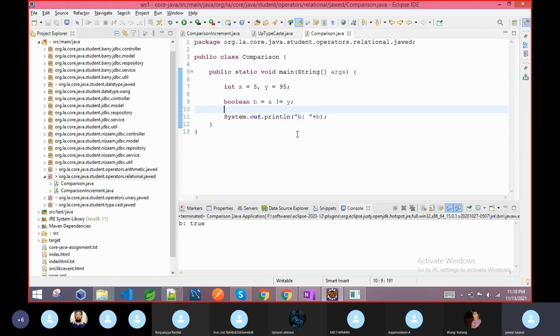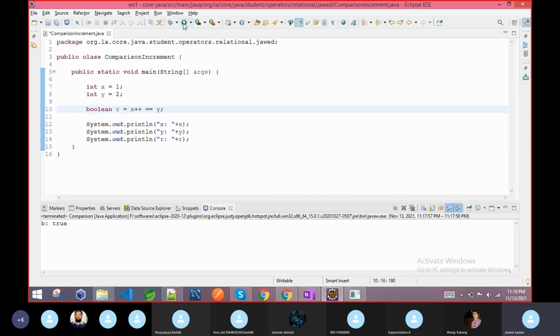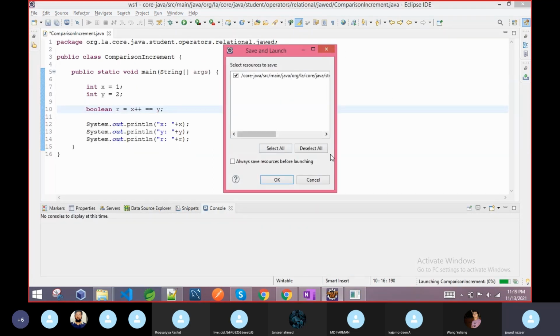Similar to this one, the equal to operator, greater than sign, all are the same. Don't take tension. It is just a relational operator, but always remember the result it returns should be Boolean, either true or false. Whatever the expression is, if a relational operator is there, then it will return either true or false. So I am trying to run this program, then see what will be the output.